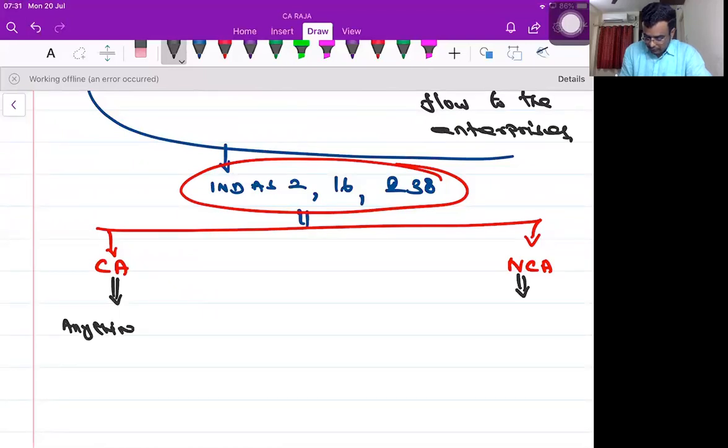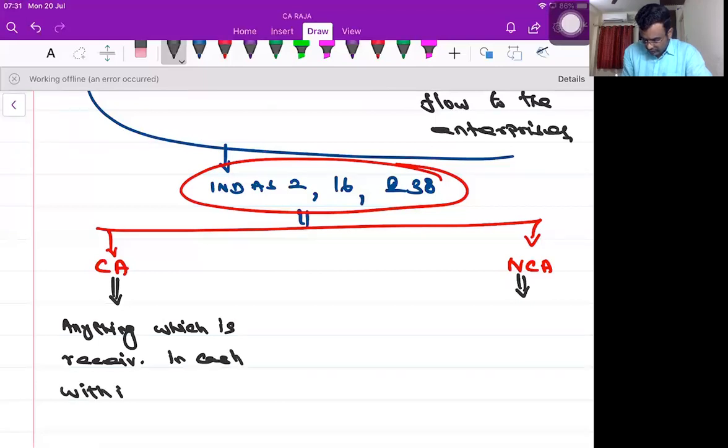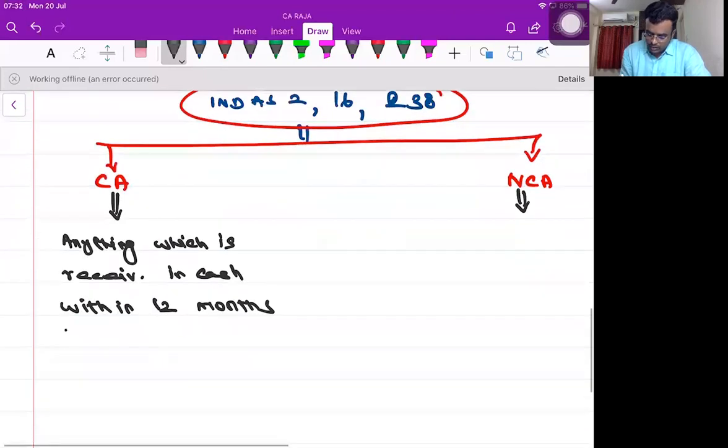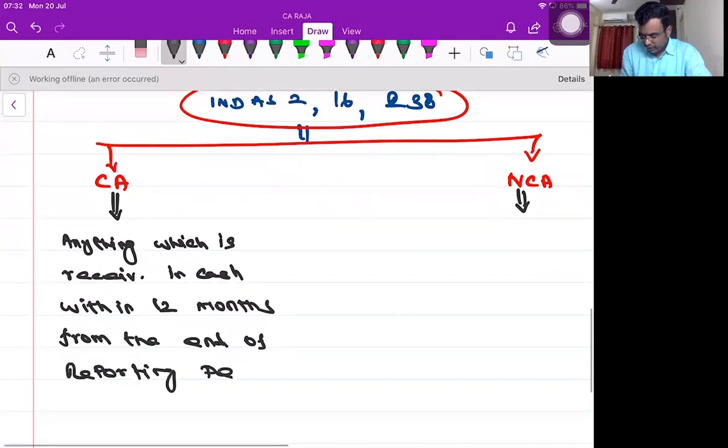Anything which is receivable in cash within 12 months from the end of the reporting period becomes a current asset.